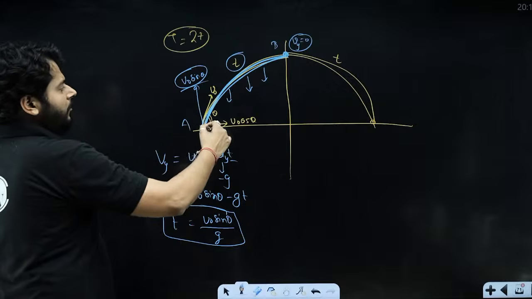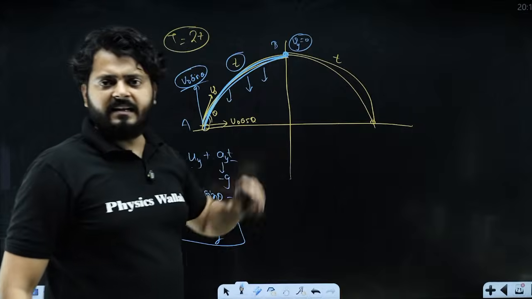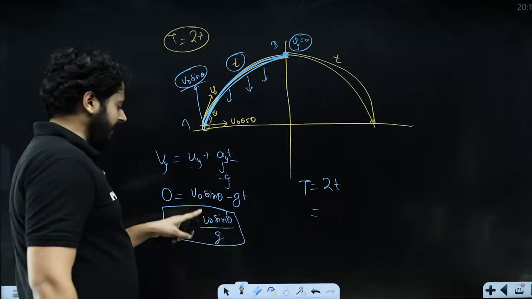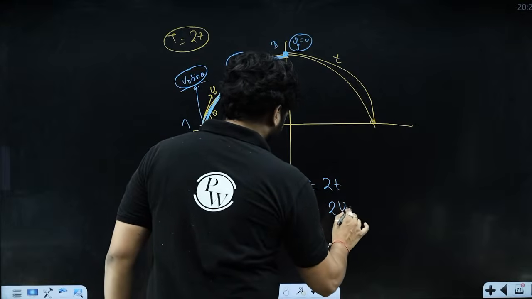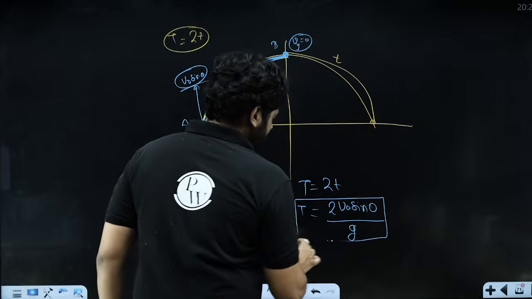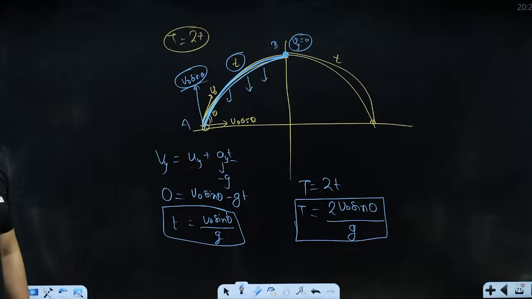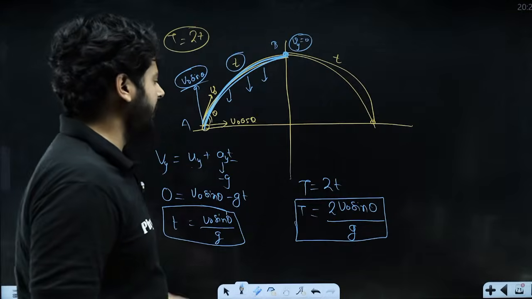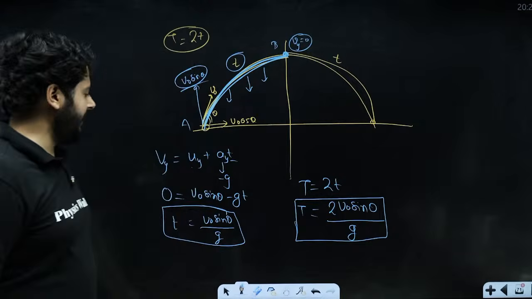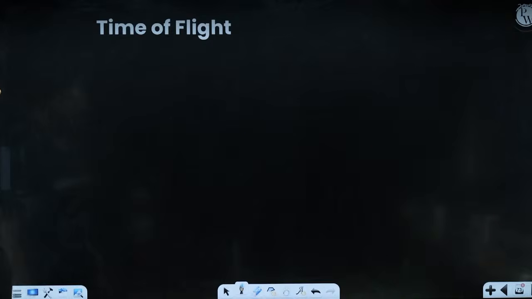So this is the time the body will take to move from here to the topmost point. The same time will be taken to descend as well. So total time of flight will be 2t, right? So just double that: 2v naught sin theta upon g. This is the total time of flight. I hope it is making sense, right? So yes, this is the total time of flight. If you are launching the body at an angle at a velocity u, then 2u sin theta upon g will be the total time of flight.